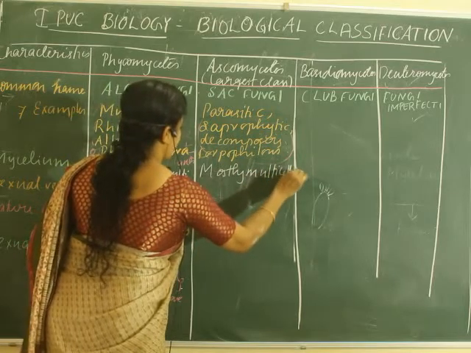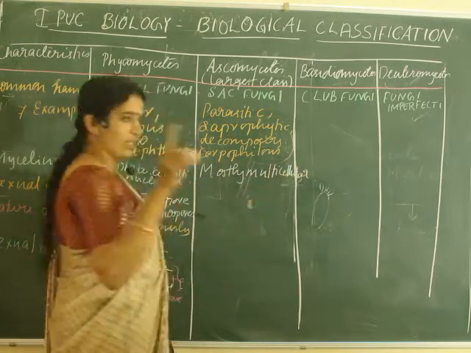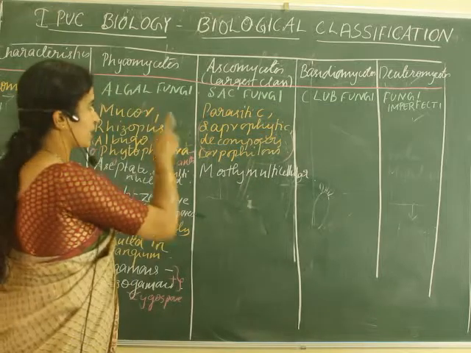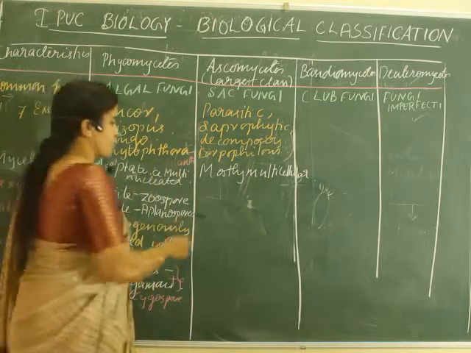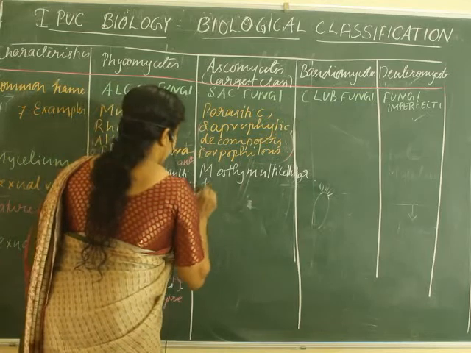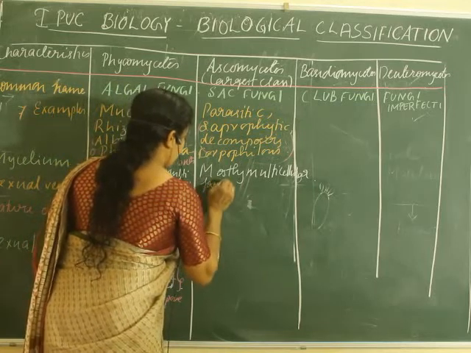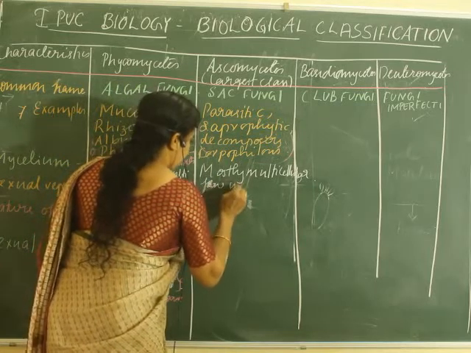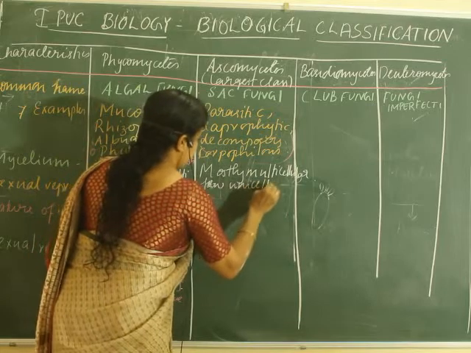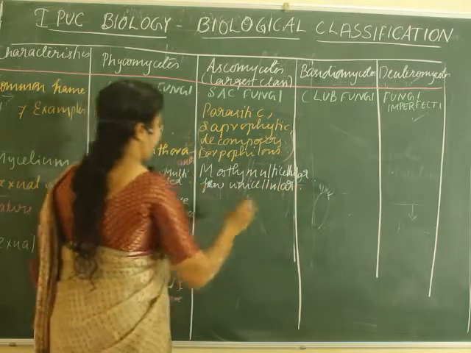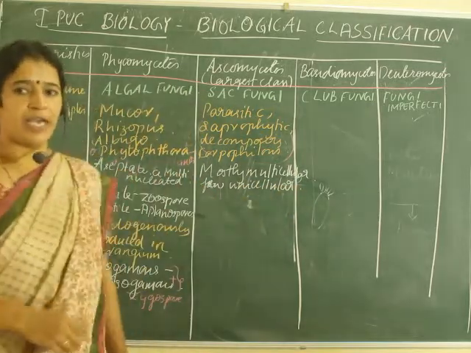One main feature of these Ascomycetes is that mostly they are multicellular, except a few. Because you know about yeast. Yeast is a unicellular fungus, so it comes under the class Ascomycetes. So mostly they are multicellular and few species are unicellular.